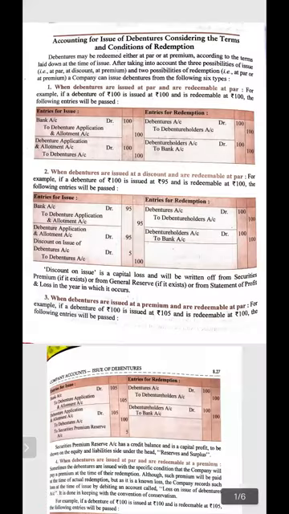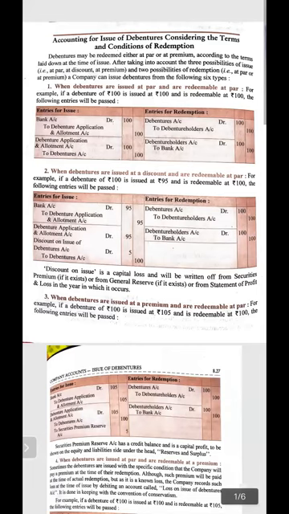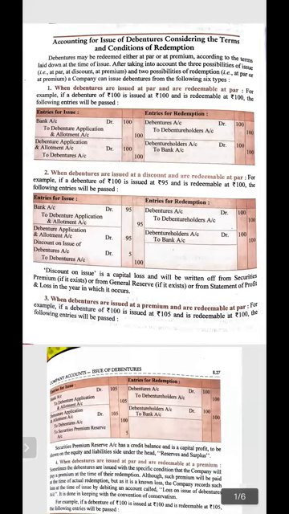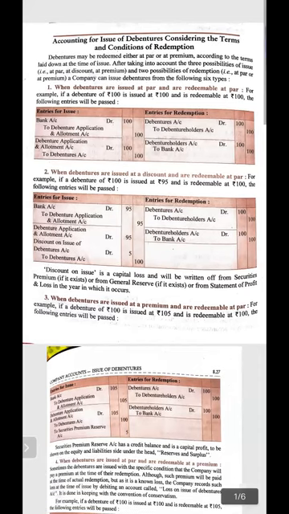of redemption. In the previous lectures, you did the chapter till date, discussing the issue of debentures only. Debentures are issued at par, premium, and discount. Moreover, debentures can be subscribed to by the public.